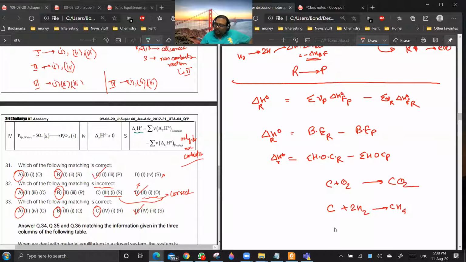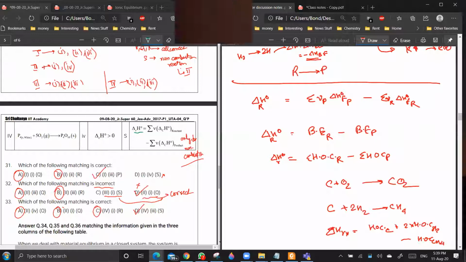Here delta H reaction is equal to heat of combustion of carbon plus 2 into heat of combustion of H2 minus heat of combustion of CH4. Why can you write it like this? Because all three can get burned in the presence of oxygen.